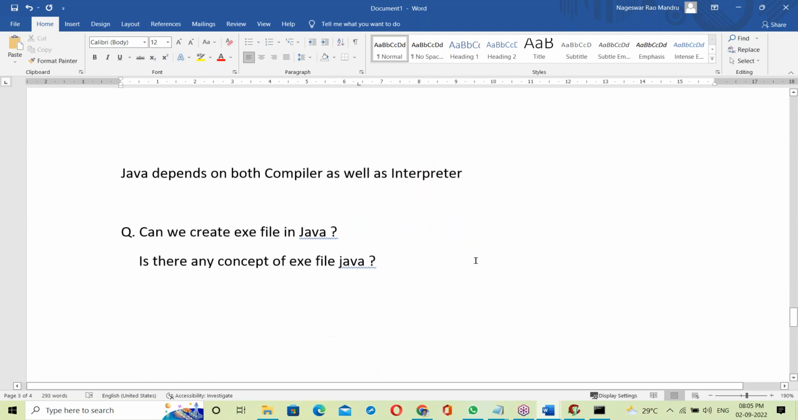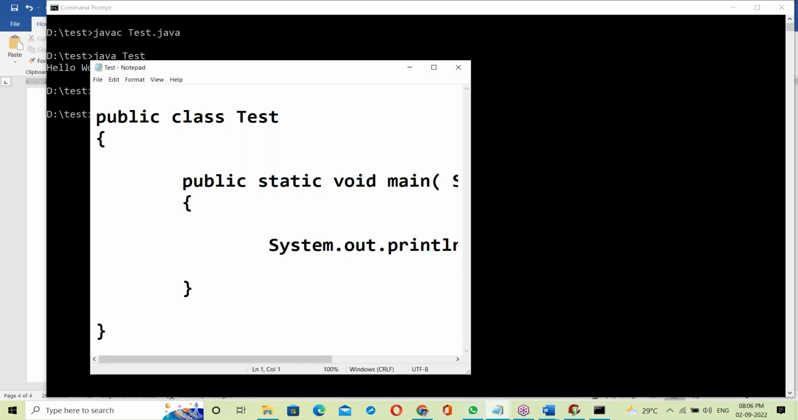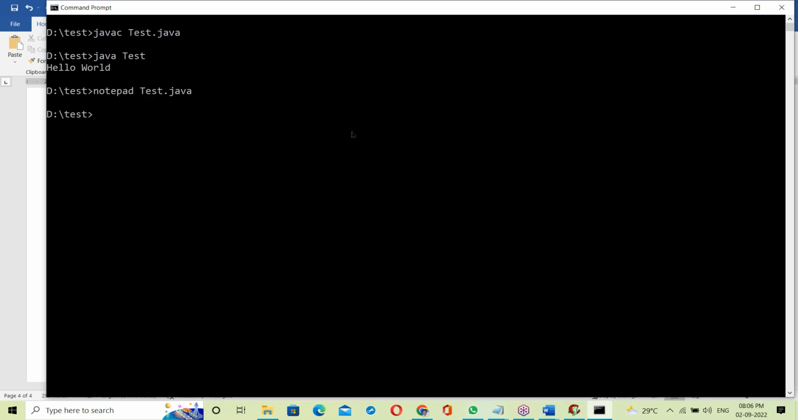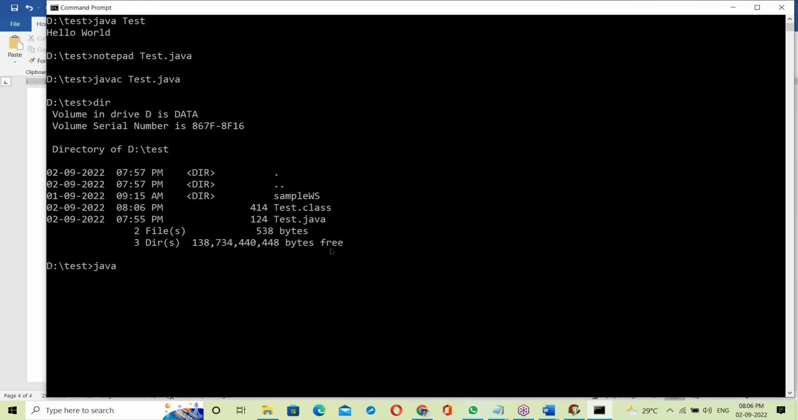What do you understand from this? Have we observed any exe file in this process? So what are the steps here? The first step is notepad test.java, the source program. The second step is javac test.java. What is the result? A dot class file is generated, not a dot exe. Then java test.